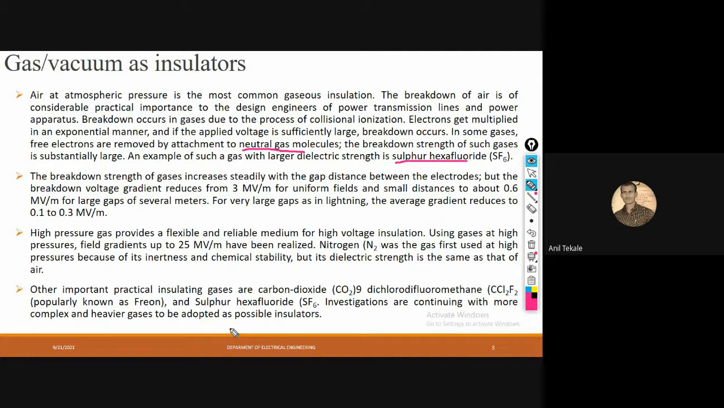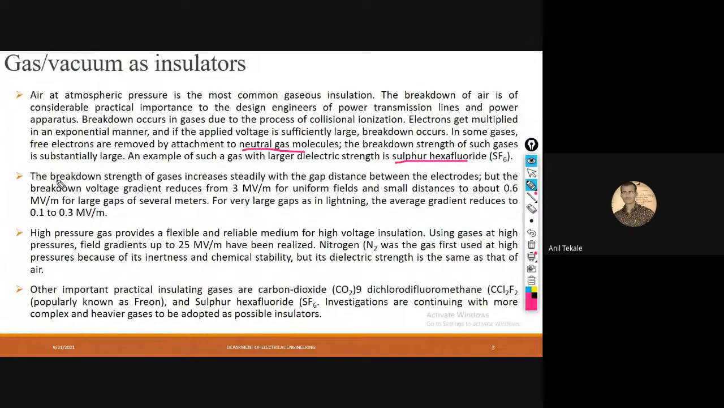What is meant by breakdown? Process of collision of ionization. Very nice. Process of the collision of ionization, right? So this breakdown strength, now what is meant by the strength? What is the breakdown strength? It means the minimum voltage required for breakdown to occur, whatever the voltage is required to break it down, that is the breakdown strength.